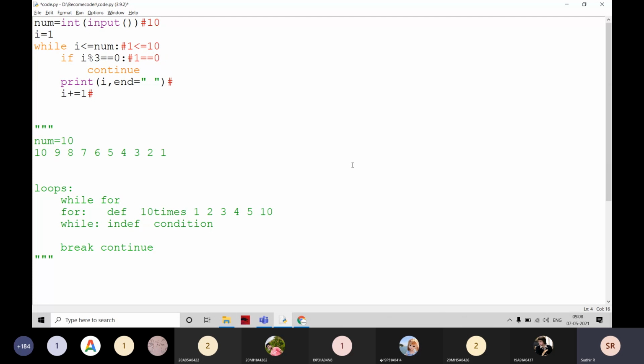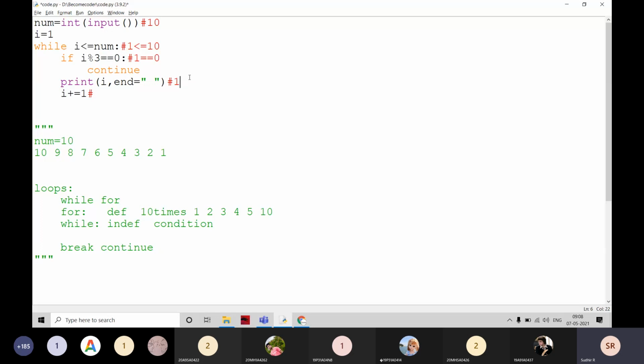Then the output is going to be 1 only. Now I am going to check whether 1 is equal to 0. That is false, which means the control is not reaching the continue. Now it is moving here and it is going to print 1.